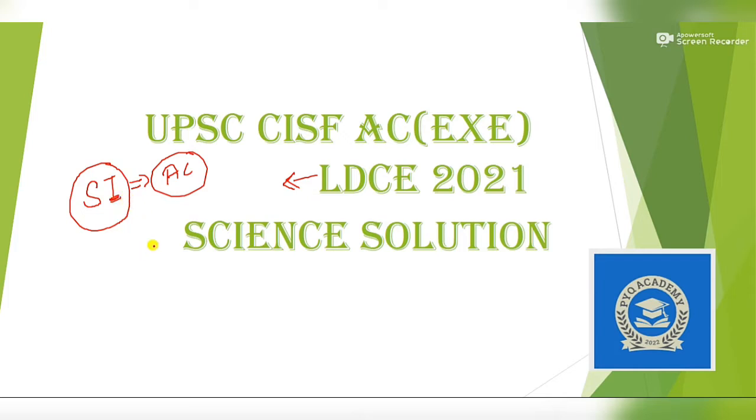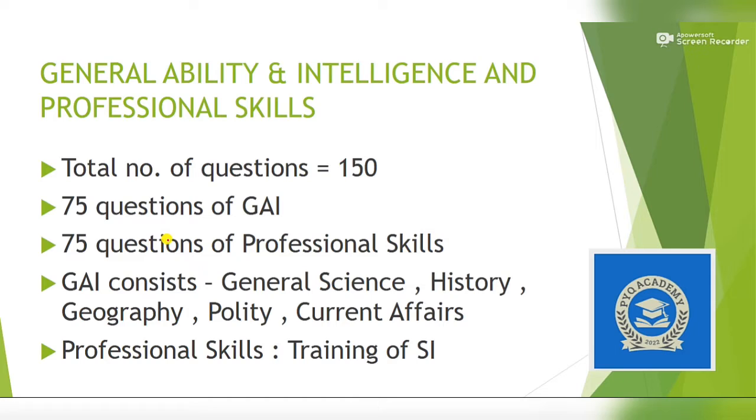Okay, so let's discuss the details of the written paper. The written paper is named General Ability and Intelligence and Professional Skills, and it consists of 150 marks. One part is General Ability and Intelligence and the other part is Professional Skills, and both the parts contain 75 questions.